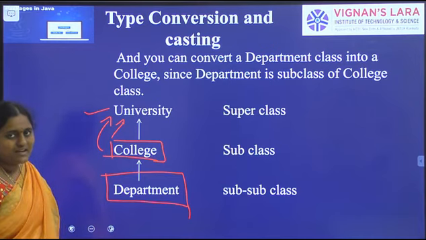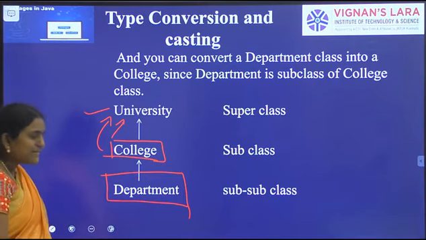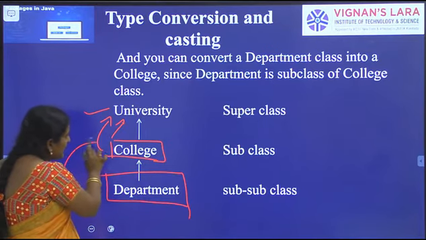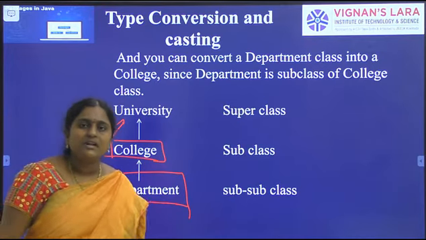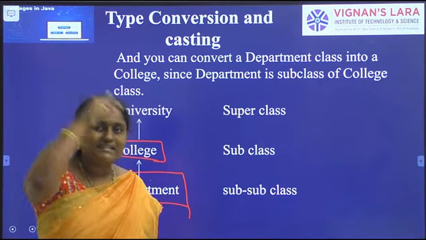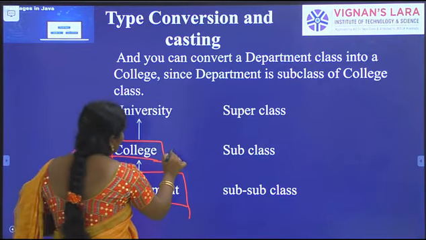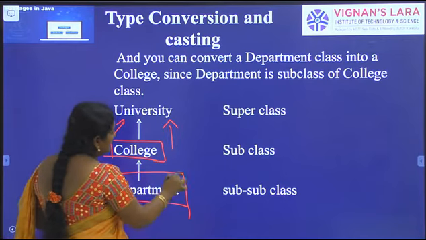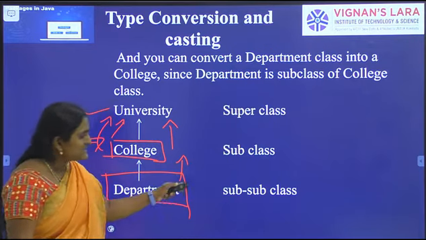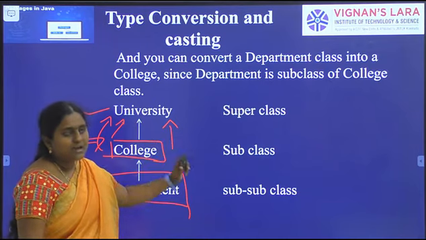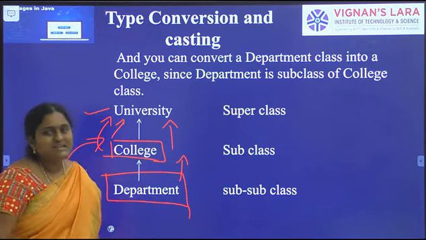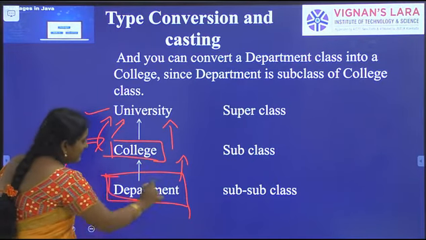Which type of inheritance does this look like? Multi-level inheritance: derivation of a class from another derived class. Already college is derived from university, and department is derived from college. Here university is the superclass, college is the subclass, and department is a subclass. Sometimes college is called the intermediate subclass. Finally our subclass is department only.